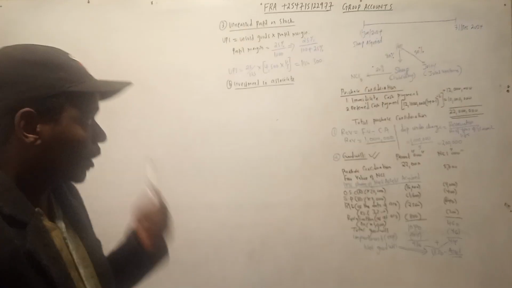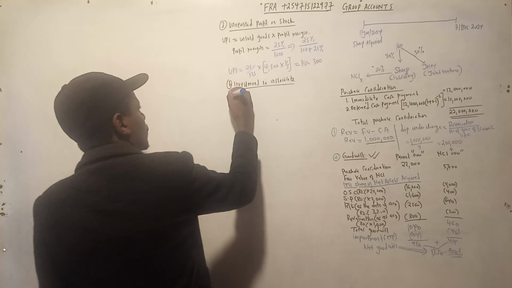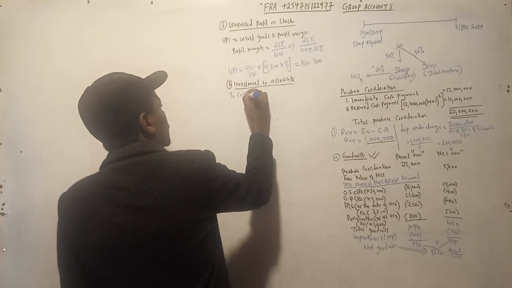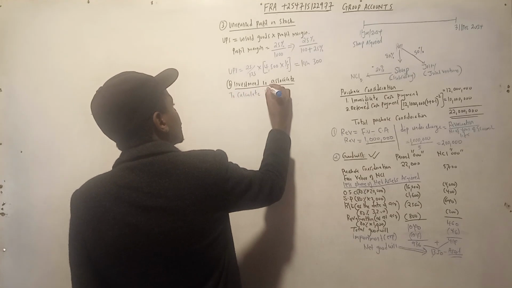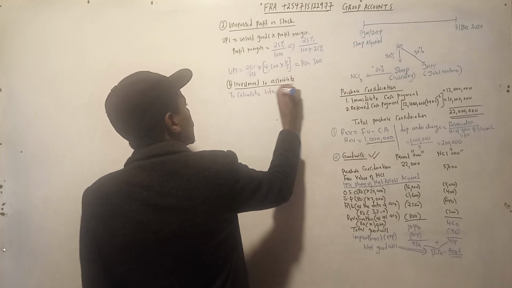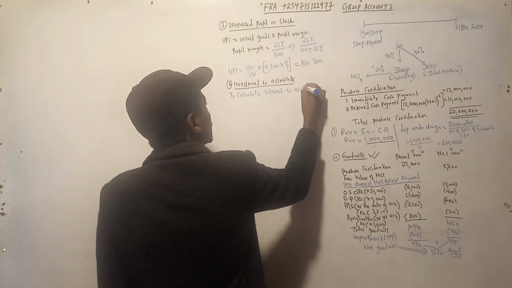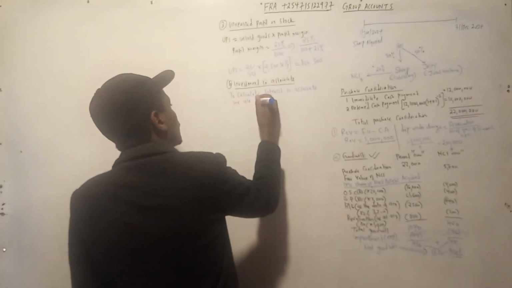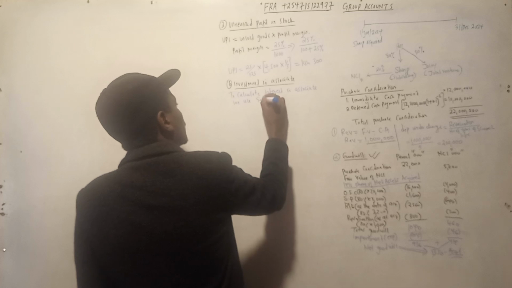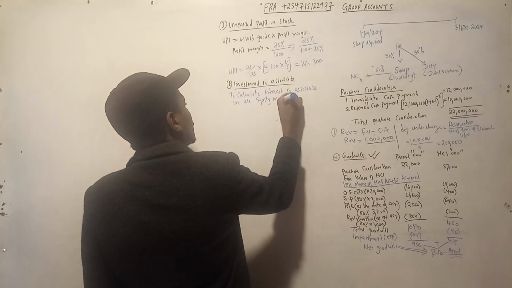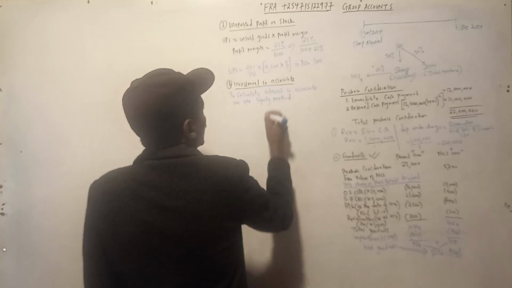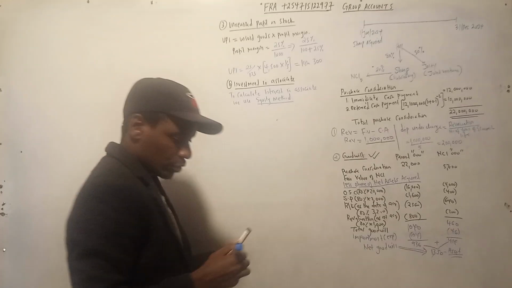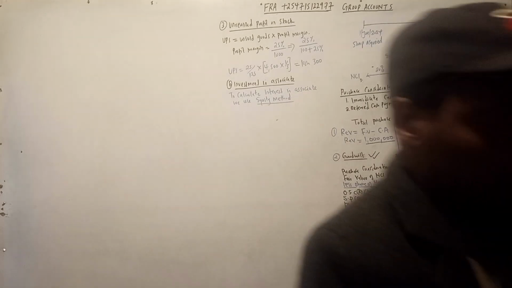To calculate the interest in associate, we use the equity method. Let me give you the formula.